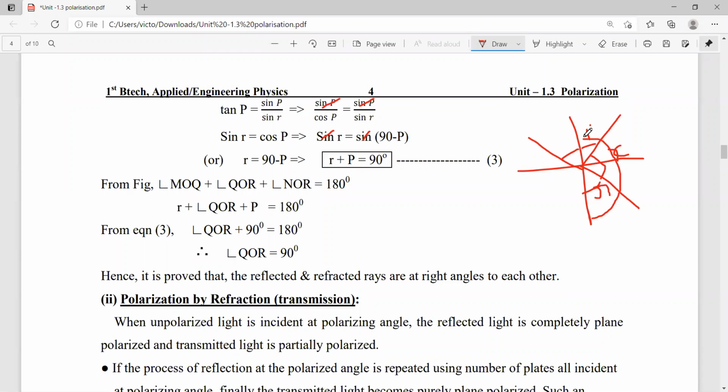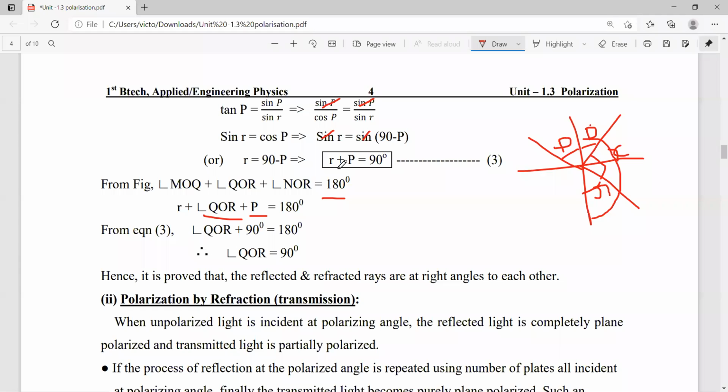Okay. So I plus X plus R is equal to 180. Okay. Here I is the same as P. So this is also P. And P plus X plus R. So here X is QOR. So R plus angle QOR plus P is equal to 180. Okay.